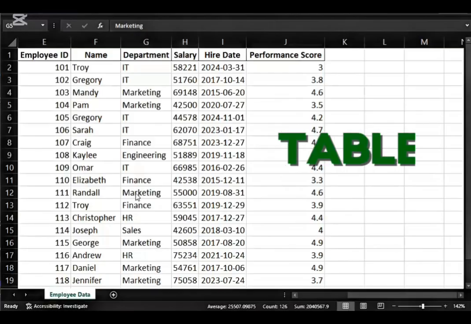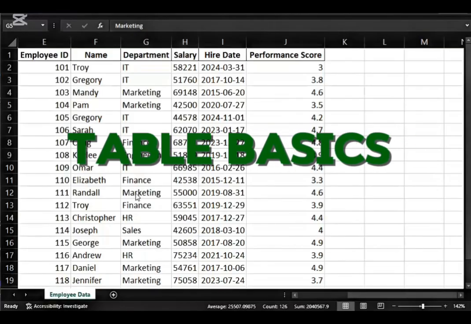Welcome guys. Excel table is a very powerful tool for data presentation, organization and management. In this video, I'm going to show you how to create Excel tables, and if you already know how to do that, then I'll walk you through how to analyze data effectively using Excel tables. Let's go there. Here we have employees data.